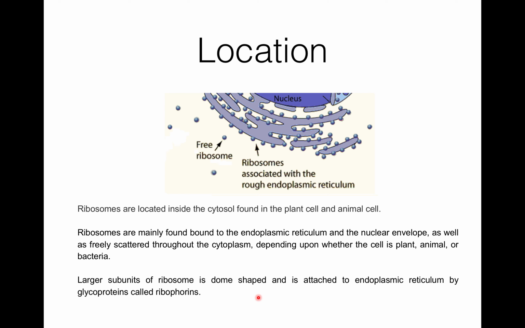They are also reported inside some cell organelles like mitochondria and plastids. There, they are known as organelle ribosomes. In mitochondria, they are known as mitoribosomes, and if they are present in plastids, then they are known as plastidoribosomes. Ribosomes are mainly found bound to the endoplasmic reticulum and the nuclear envelope.